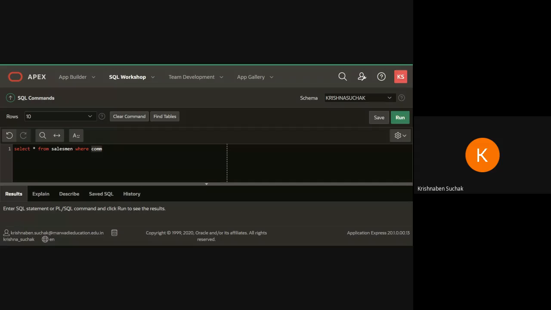If you remember, in the last lab we created one column named COMM for commission. Between, here I am using the between keyword, then I will be using the numbers, that is 0.10 and 0.12.